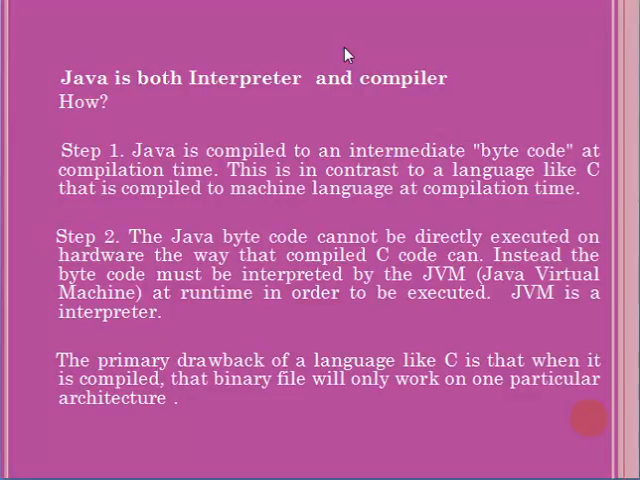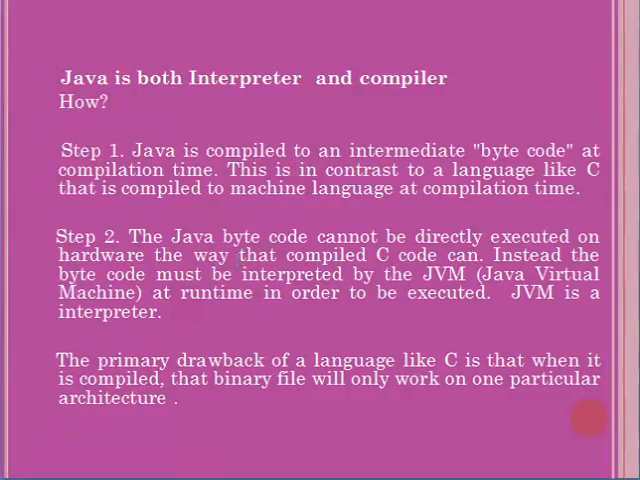Then what is Java? Is it an interpreter or a compiler? Yes, Java is both an interpreter and a compiler. How are we calling Java both an interpreter and a compiler? The first step is that Java is compiled to an intermediate bytecode at compilation time. This is in contrast to a language like C that is compiled to machine language at compilation time. Now, for a Java program you have written, first you need to compile it.